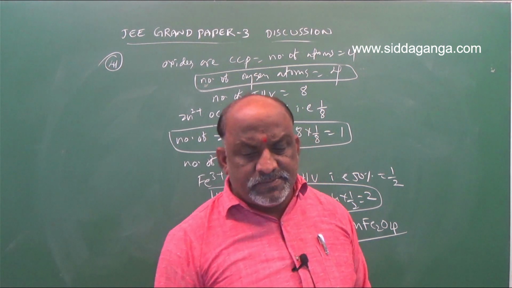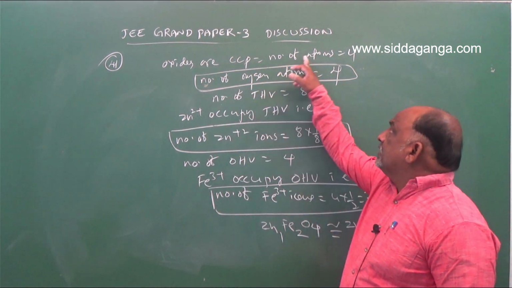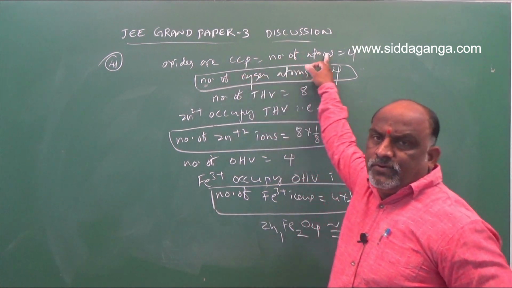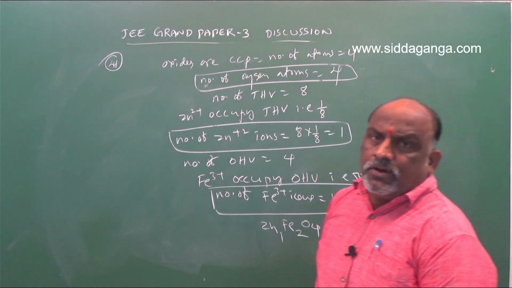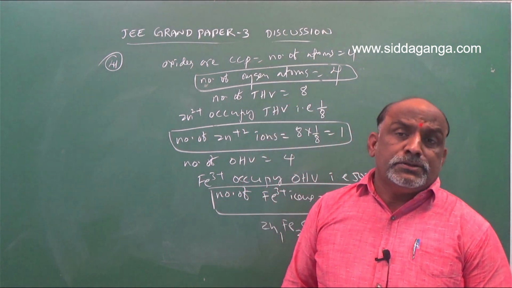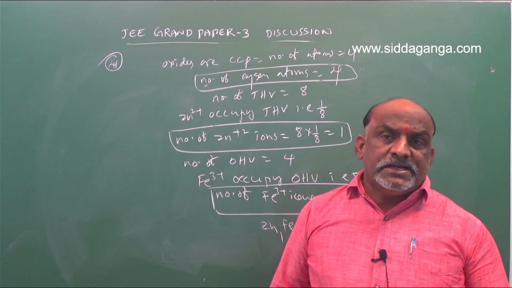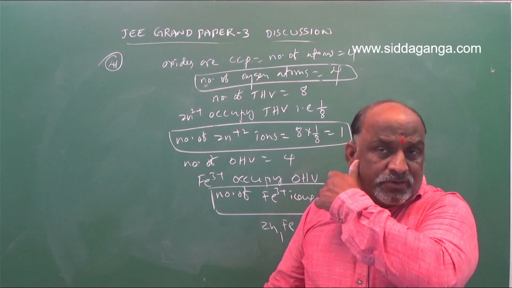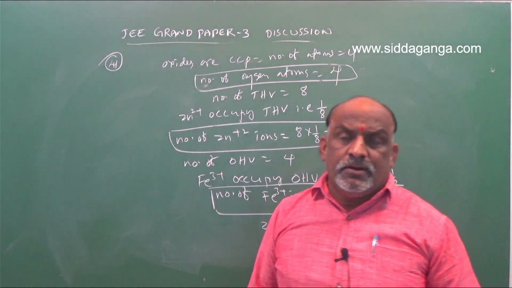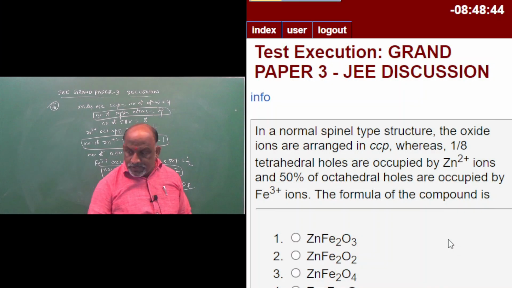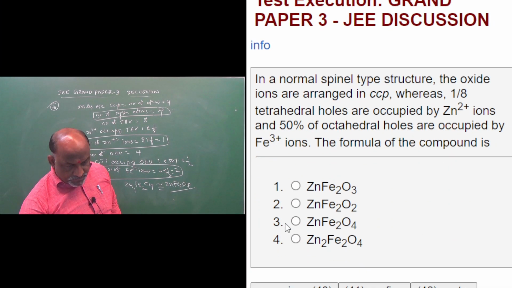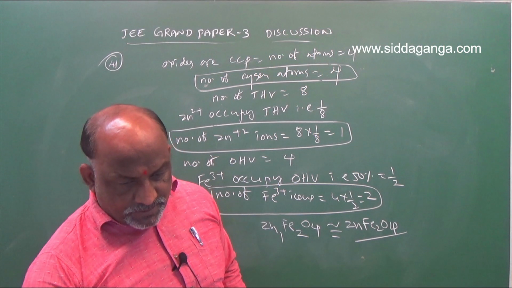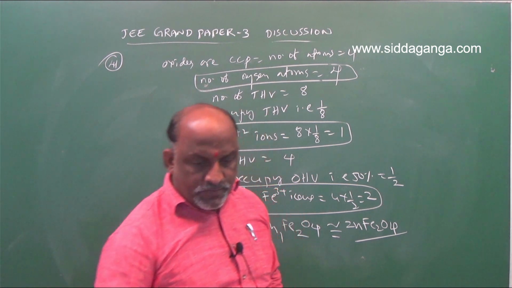Simple it is. For spinel type structures, we should go with this information. Number of atoms present in CCP is 4. 4 atoms is equal to 4 octahedral voids. 4 octahedral voids is equal to 8 tetrahedral voids. Tetrahedral percentage 1/8. Octahedral percentage 50%, that means 1/2. 1/2 into 4 is 2. 1/8 into 8 is 1. Number of oxygens 4. So the answer ZnFe2O4 is right for question number 41. Next is 42.